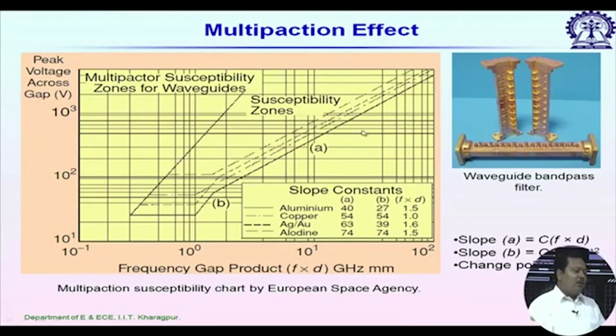So, we call the right side part of this curve the safe region, where multipaction will not occur, and on the left side you can see one more line here. In between this left and right line, this zone is susceptible to multipaction, that most probably multipaction will happen, and left of this line we can say for sure multipaction will happen. So, we have to avoid these two regions.